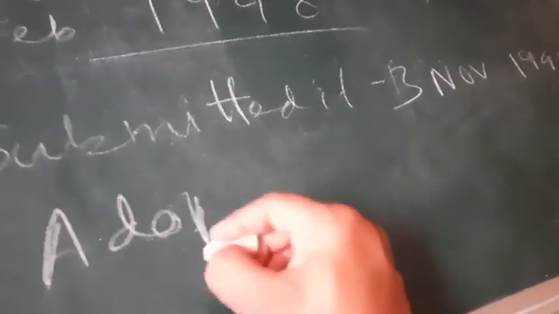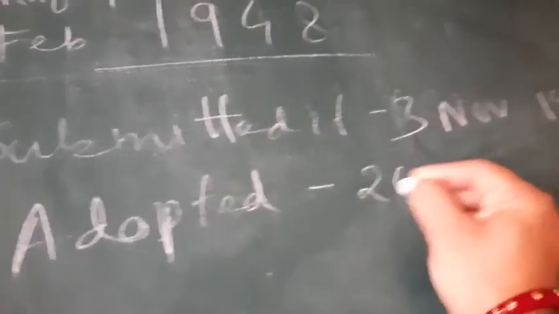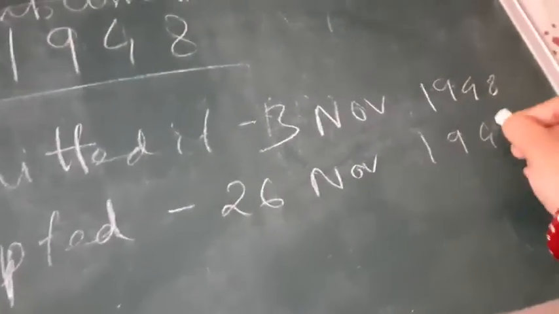The question will come, when was our constitution adopted? It was adopted on 26th November 1949.